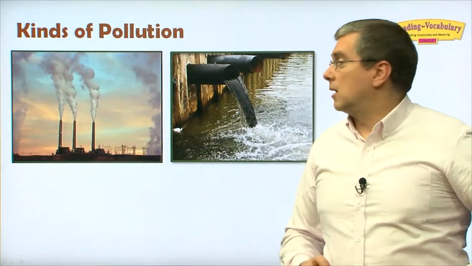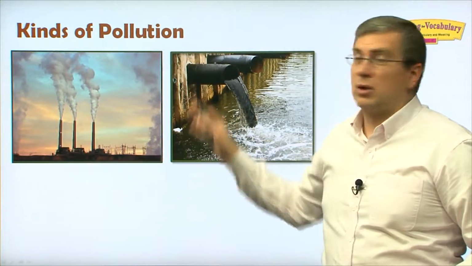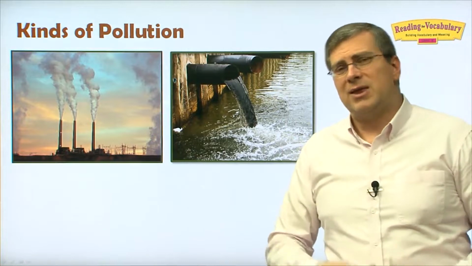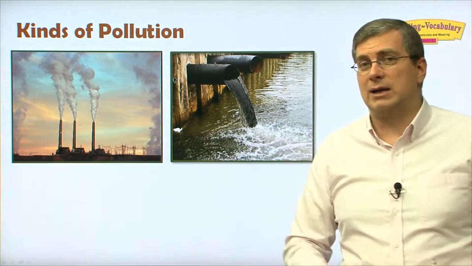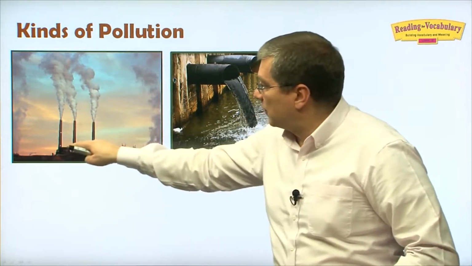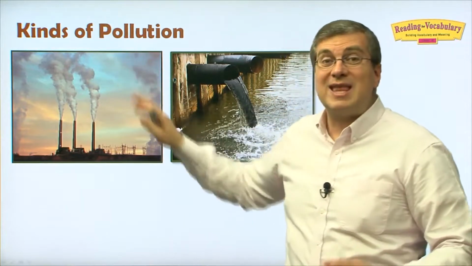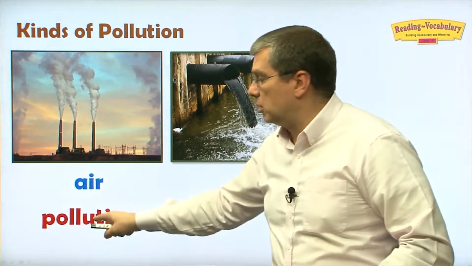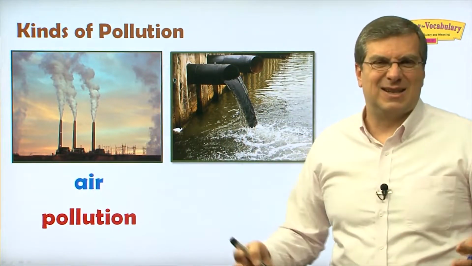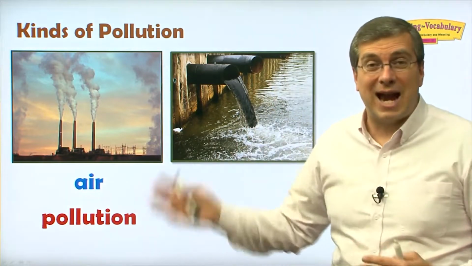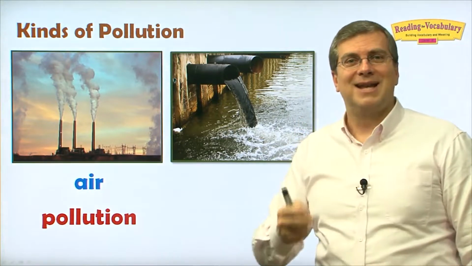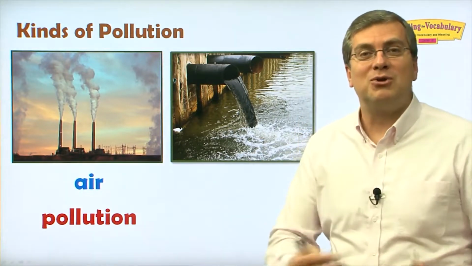Let's look at the ideas here first. Kinds of pollution. In this unit, we're going to be talking about 2 kinds of pollution. There are many kinds of pollution, but we'll look at 2 kinds here. The first one, what kind of pollution do you think this is? This is a factory, right? And it's putting pollution in the air. So this is air pollution. Air pollution is when something puts bad gases, or gases that are not good for you, in the air. Factories, cars, people smoking, right? This is all types of air pollution.